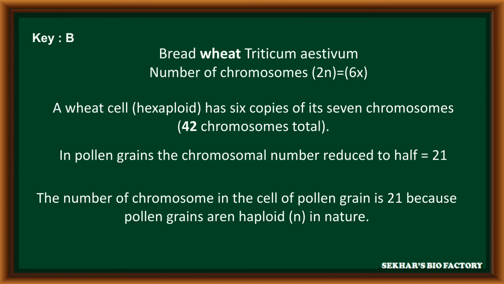Bread wheat is called Triticum aestivum. In this, the chromosome number 2n is equal to 6x. That means a wheat cell is hexaploid in nature, having 6 copies of its 7 chromosomes. 42 chromosomes are totally present. In pollen grain, the chromosome number is reduced to half, that becomes 21. The number of chromosomes in the cell of pollen grain is 21 because pollen grains are haploid in nature.